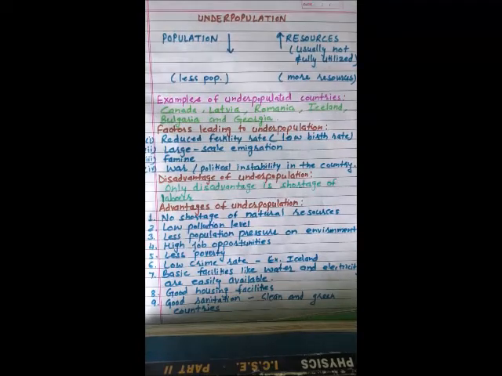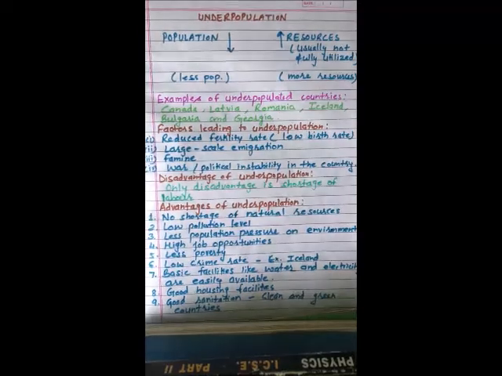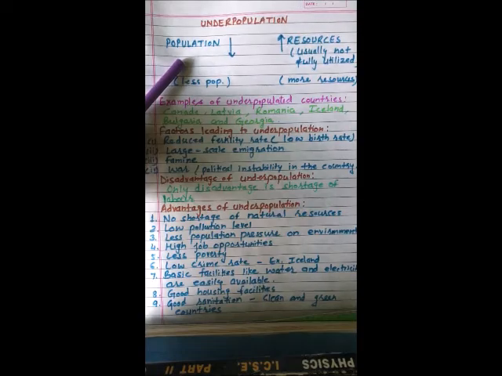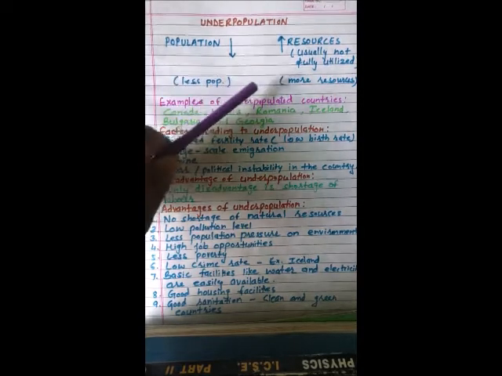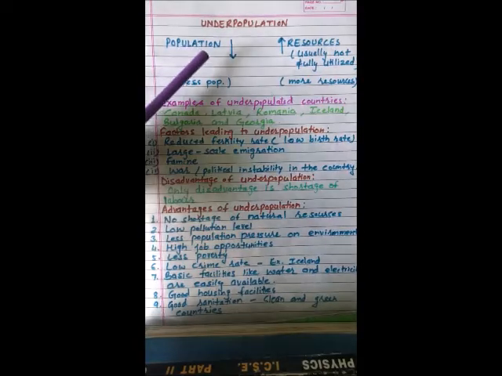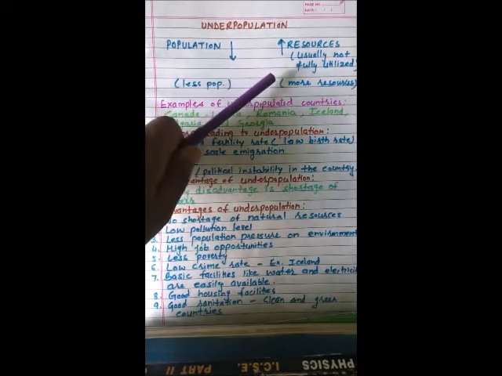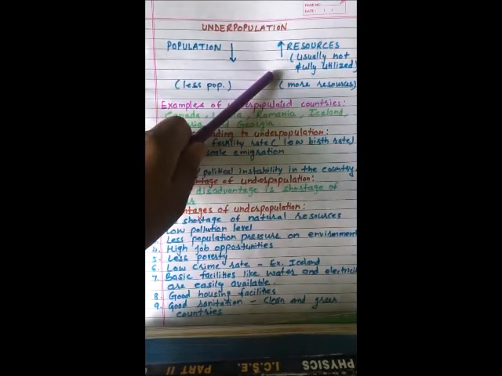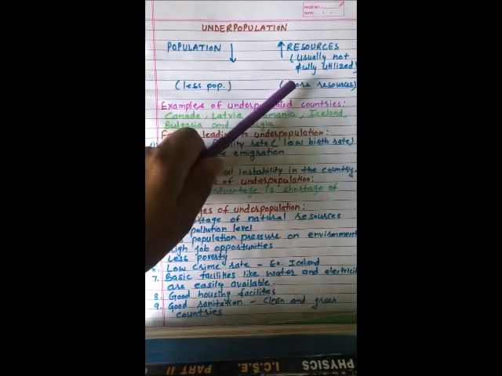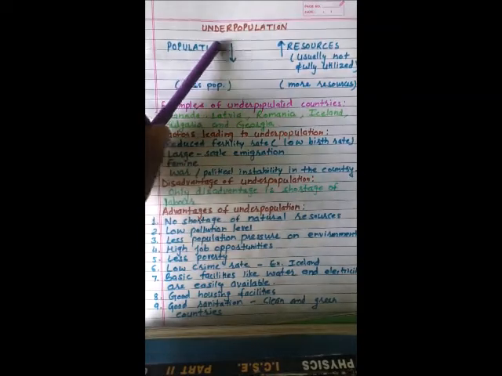In this video we will learn about underpopulation. In a country, at one side we have population, which is the number of people living in the country, and on the other side we have resources. When the population of the country is low and the number of the resources is high, and most of the resources are usually not fully utilized, meaning they are not fully used, then that is the condition of underpopulation.